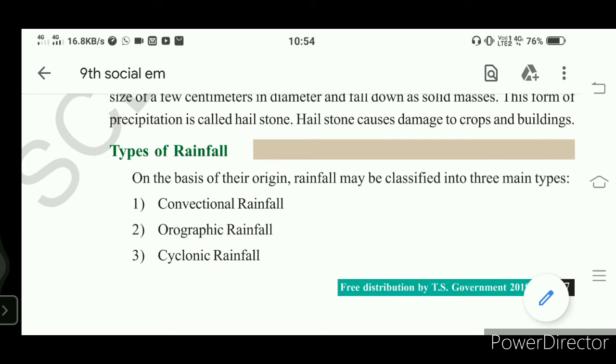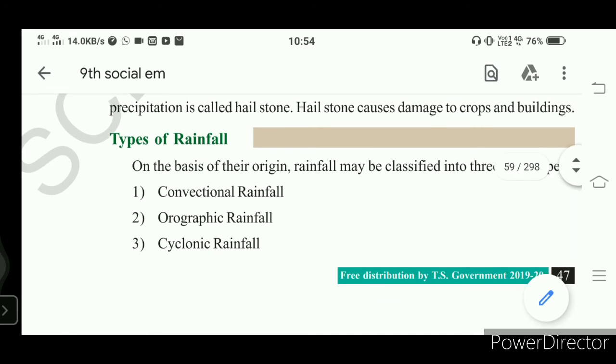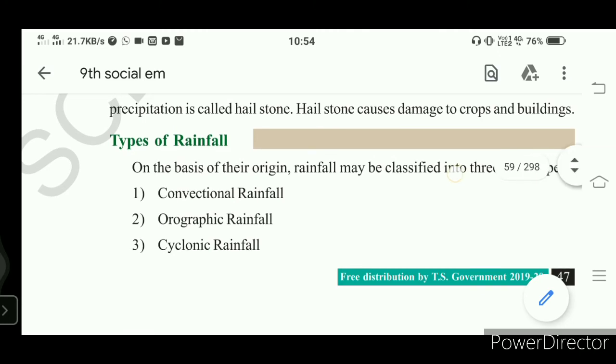It becomes warmer than the surrounding air and is forced to rise. That means the moist air touching an area where there is heat becomes warmer and rises into a higher altitude.